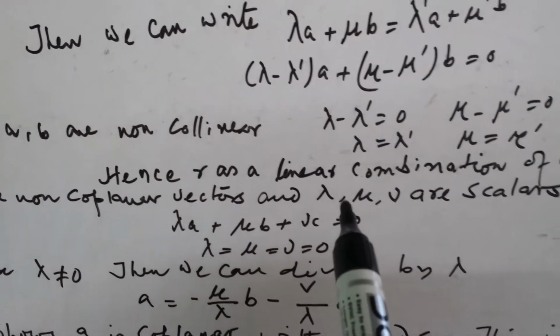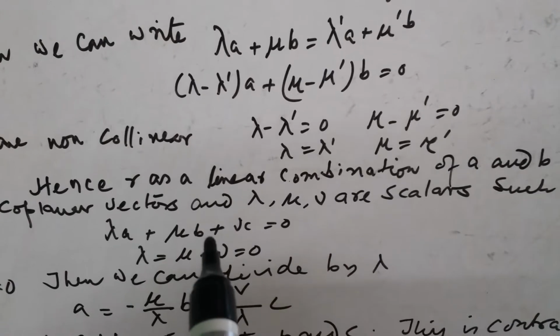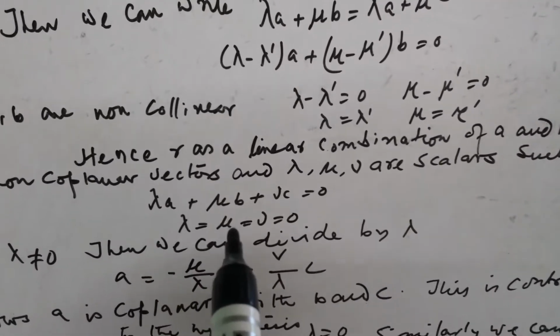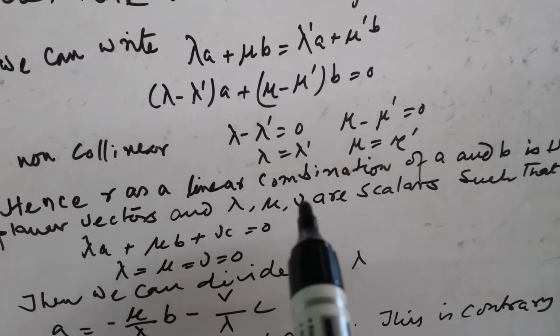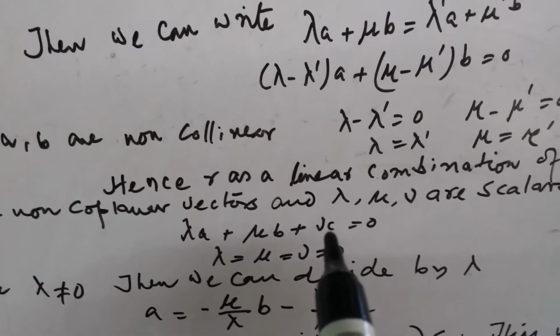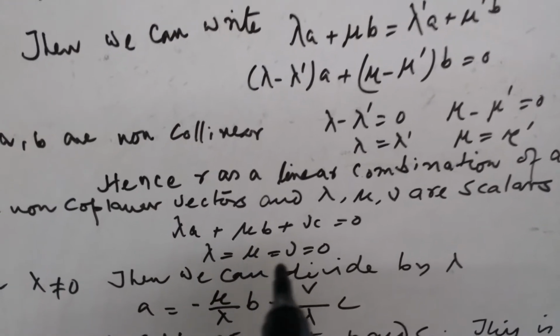My next theorem: if A, B, C are non-coplanar vectors, and lambda, mu, nu are scalars such that lambda A plus mu B plus nu C is equal to 0, then lambda equals mu equals nu equals 0, otherwise it's not possible.